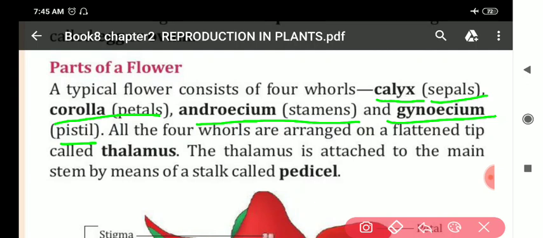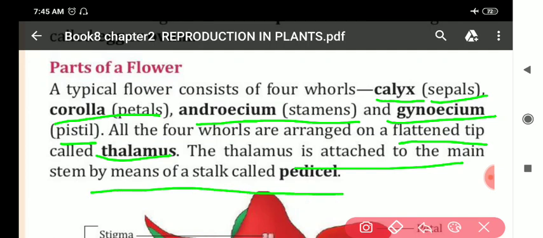All the 4 whorls are arranged on a flattened tip which is called the thalamus. The thalamus is attached to the main stem by means of a stalk called the pedicel. So the 4 whorls are calyx, corolla, androecium and gynoecium. We shall discuss them now with the diagram.